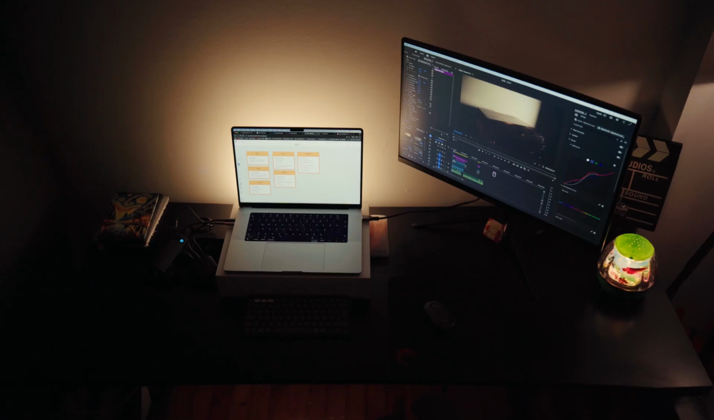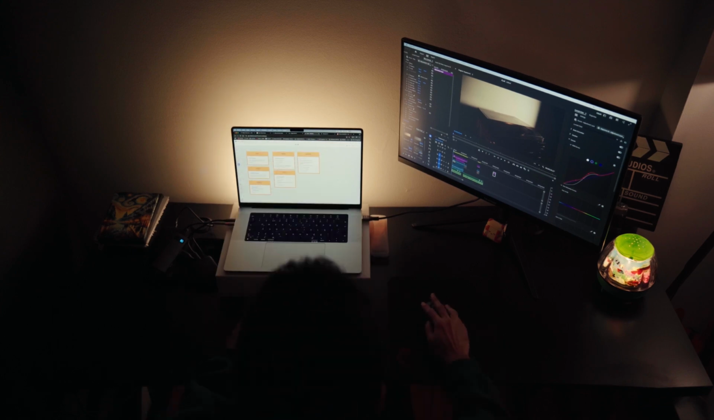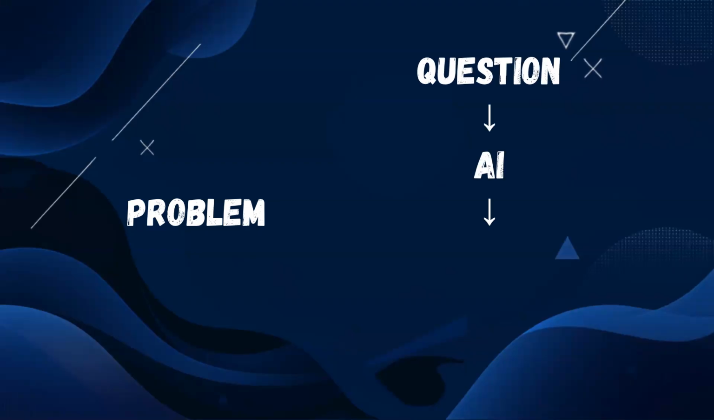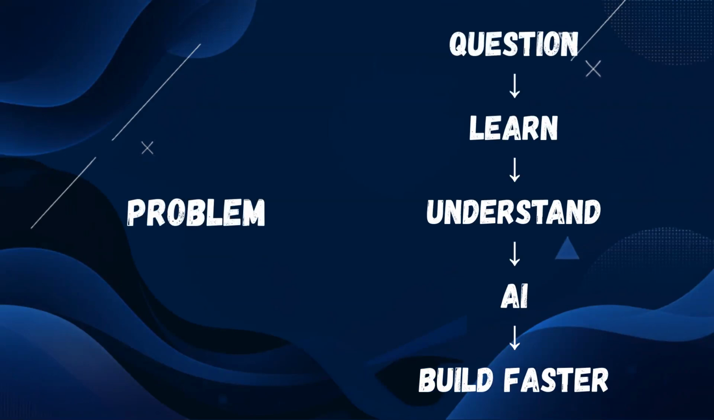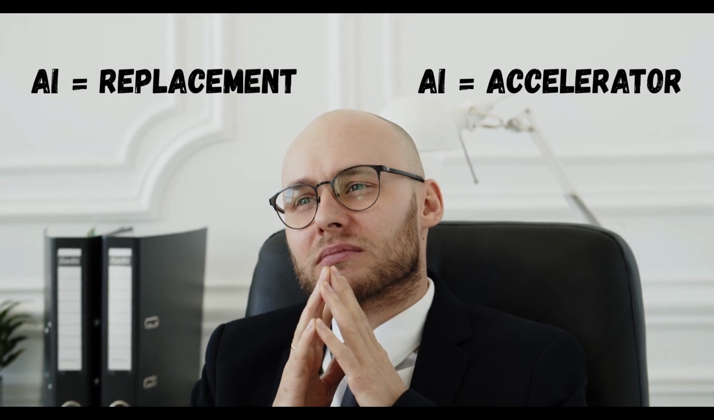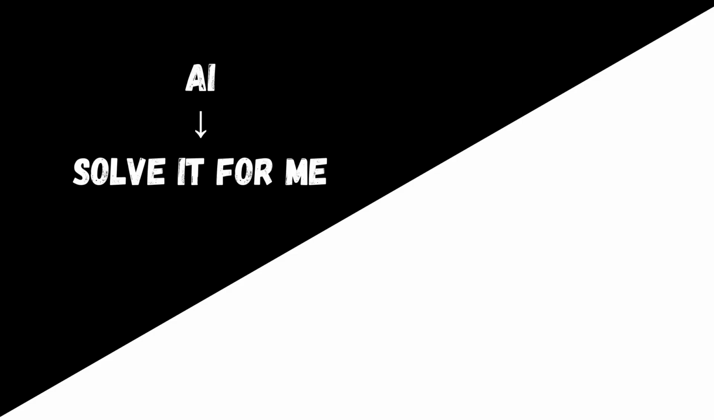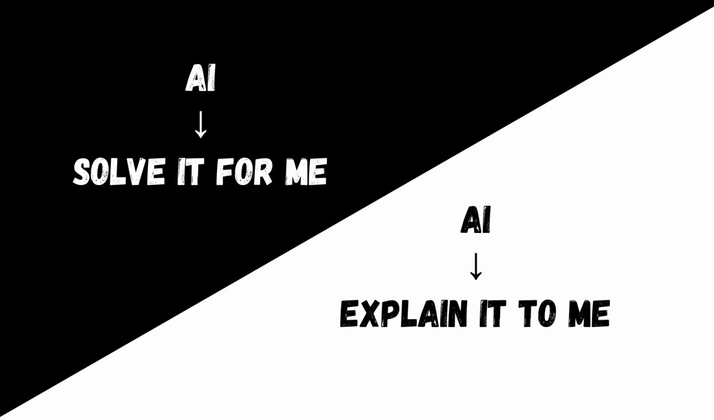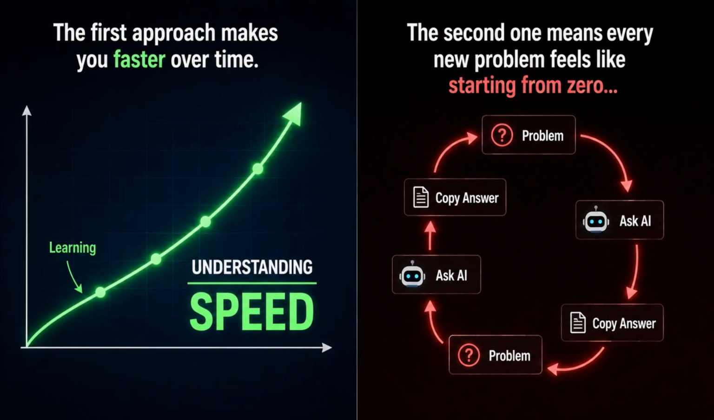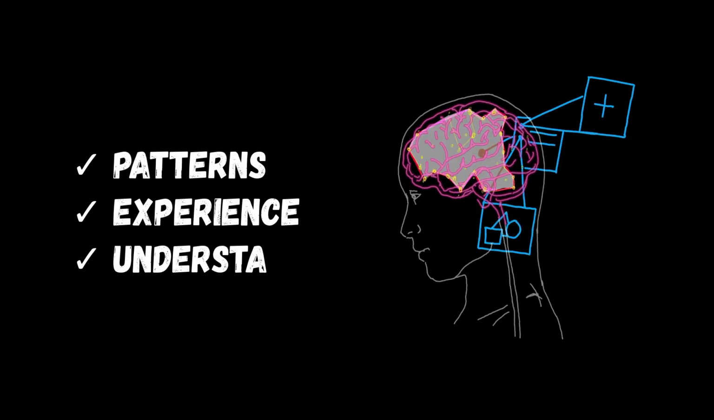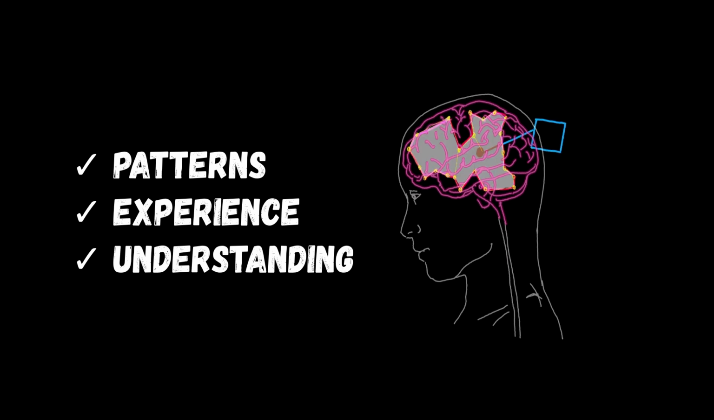Mistake number 5, and this one matters most for junior developers specifically. Using AI as a replacement for learning fundamentals instead of as an accelerator for learning them. There is a real difference between asking AI to explain a concept you are trying to understand and asking AI to solve a problem so you never understand the concept at all. The first approach makes you faster over time. The second one means every new problem feels like starting from zero, because you never built the underlying mental model that lets you recognize patterns on your own.